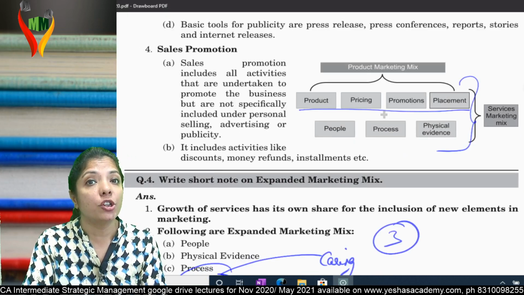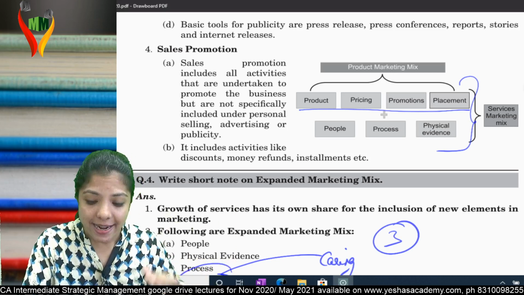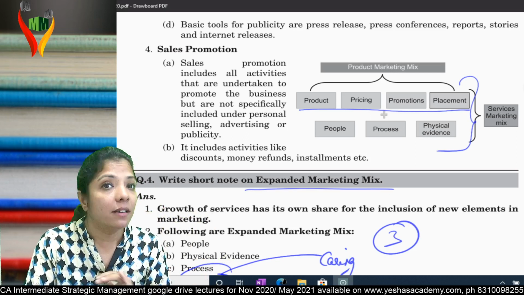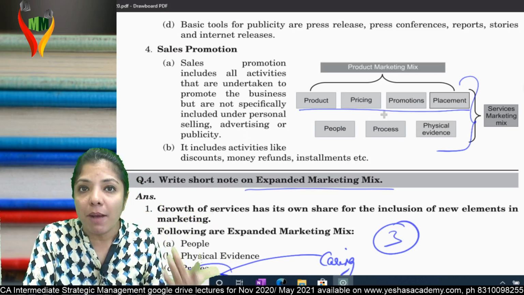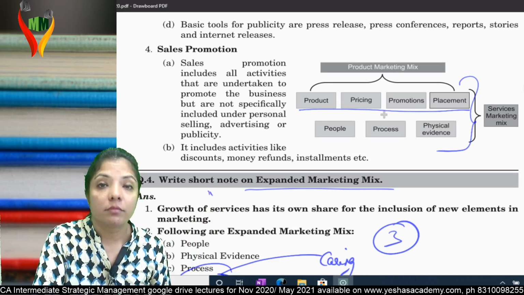Write one more question for question number 4. See, either they can ask you a direct question, explain expanded marketing mix. Write a direct question, expanded marketing mix. Write indirect question, write in inverted comma.